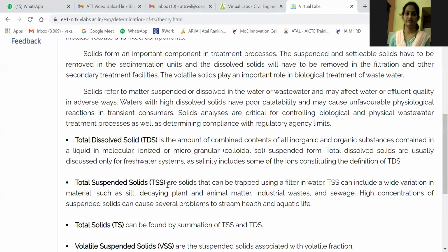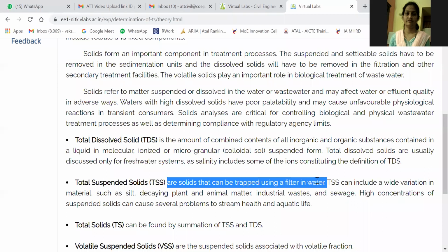And now what about the total suspended solids? Solids that can be trapped using a filter in water. Simply, if you want to remove suspended solids, you simply allow the water to filter through a filter, and whatever remains on the filter paper, that will be suspended solids. If you take a filter paper, or simply you can consider a cloth, a cotton handkerchief, and filter the water through it, whatever particles remain upon that cotton handkerchief, that will be the suspended solids.